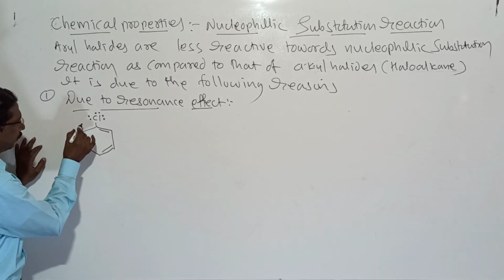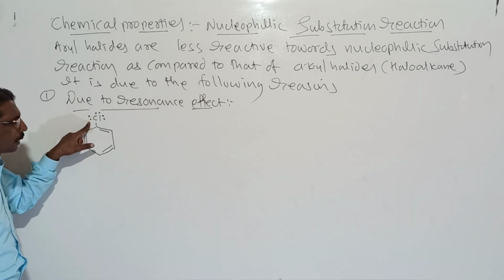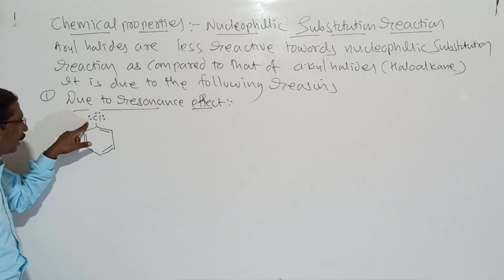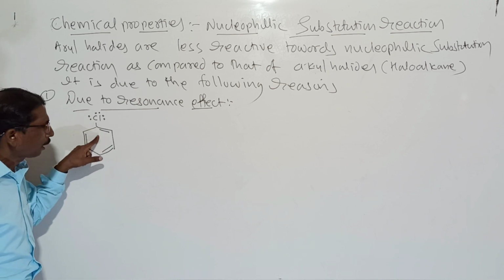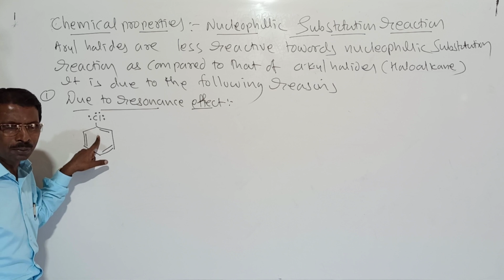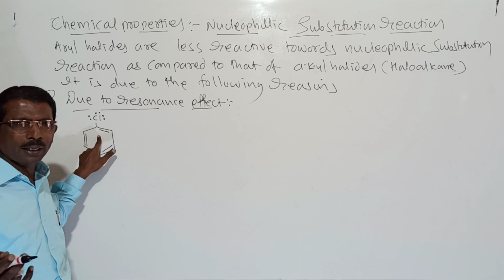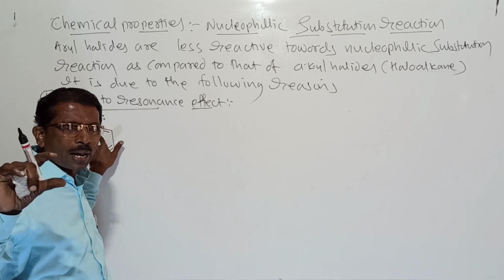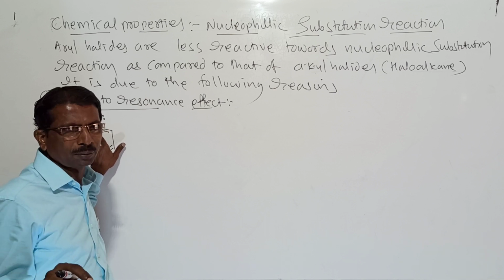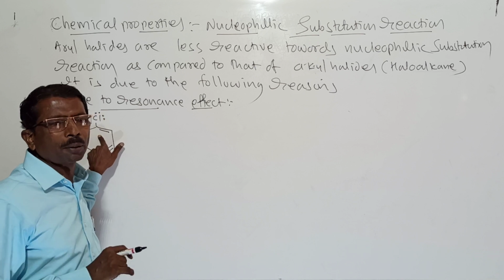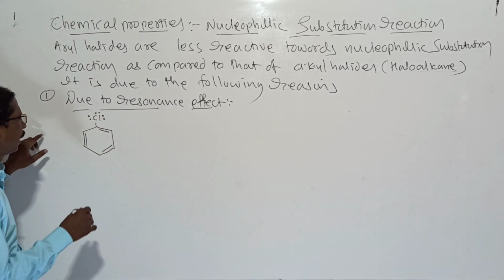The electron pairs are present on the halogen, and these are in conjugation with the pi electrons of this benzene ring, and it acquires a partial double bond character, and therefore when partial double bond character is there, the bond length decreases, and the bond length becomes 169 picometer, and therefore it is very difficult to remove that halogen. So here it is like this.